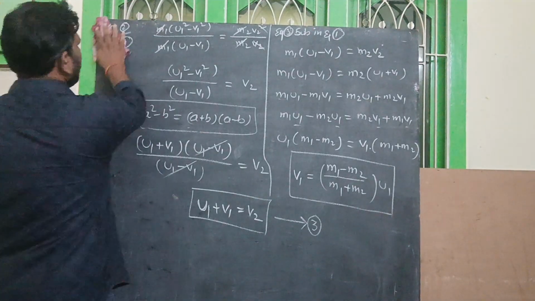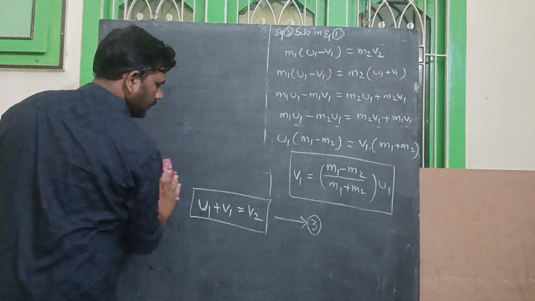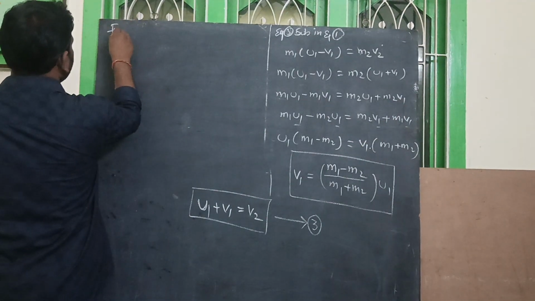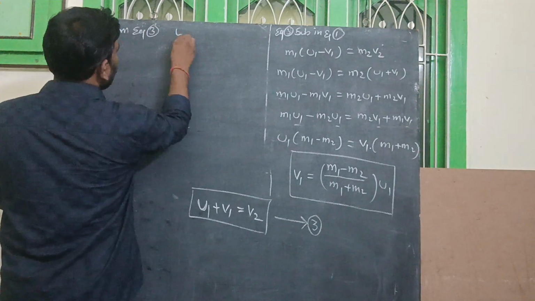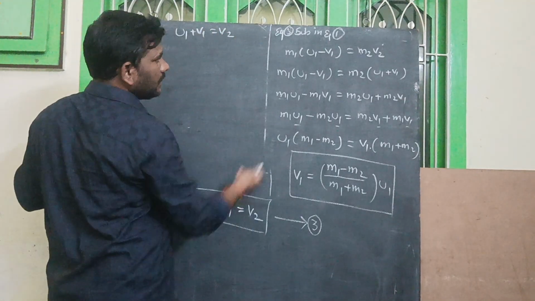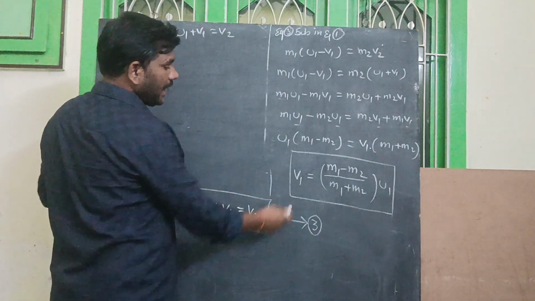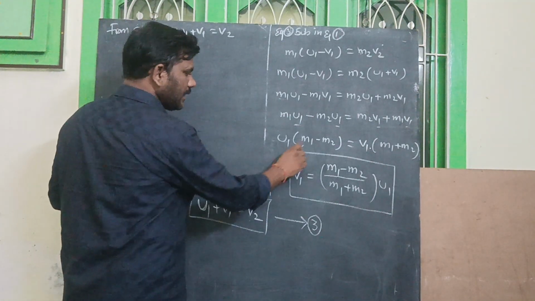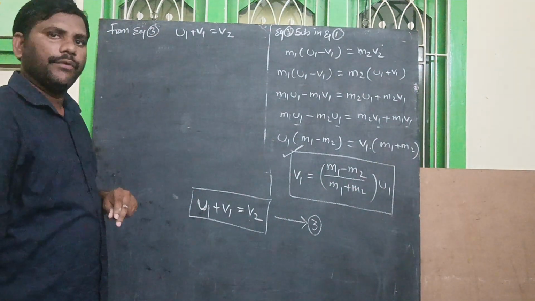Coming to the next one. From equation number 3, what is equation number 3? u1 plus v1 is equal to v2. But we already observe here, we can substitute the v2 value in equation number 1 and we get v1. We can substitute the v2 value, we get the v1 value, and again we can substitute the v1 value, we get the v2 value.